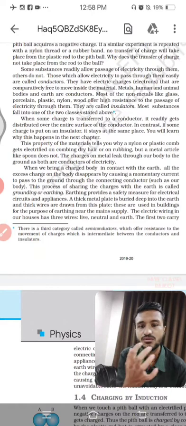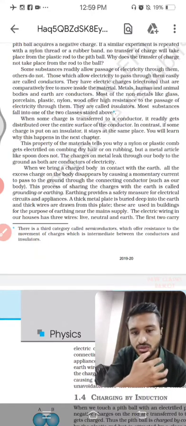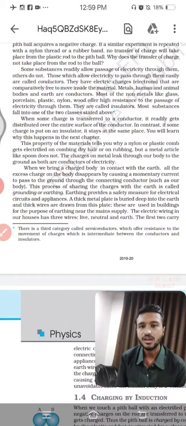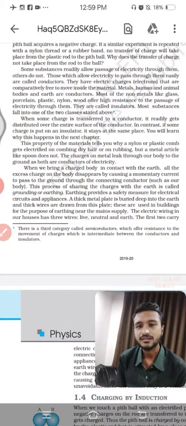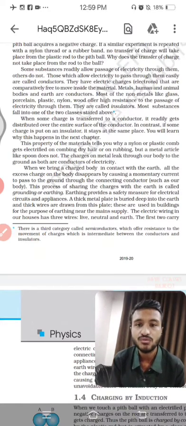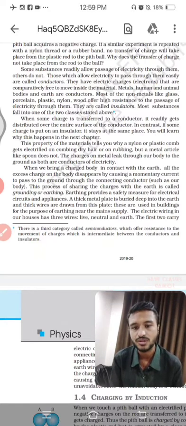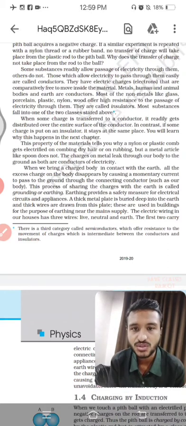So these are some of the things which allow other things to pass through them. Then what is happening in the conductor? In that the charges are readily distributed over the surface. So that's why it will allow electric charges to pass through it.